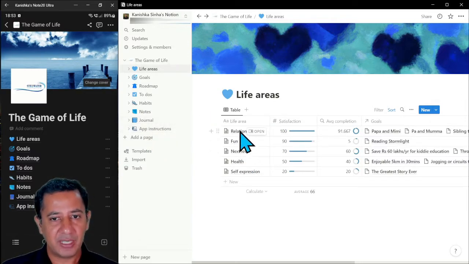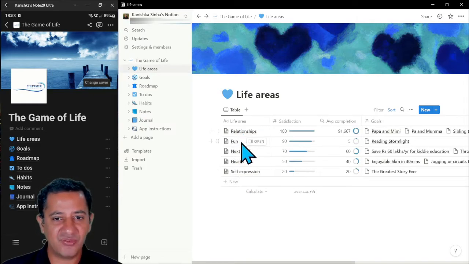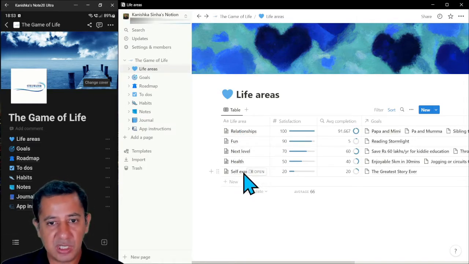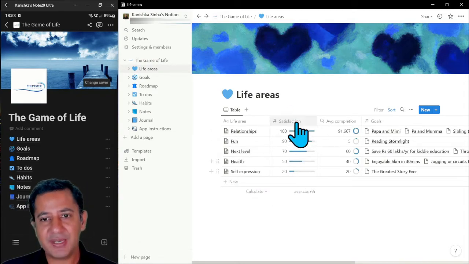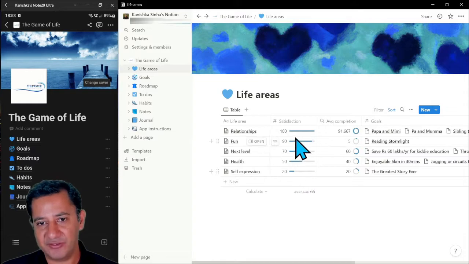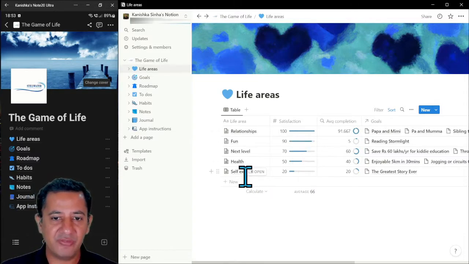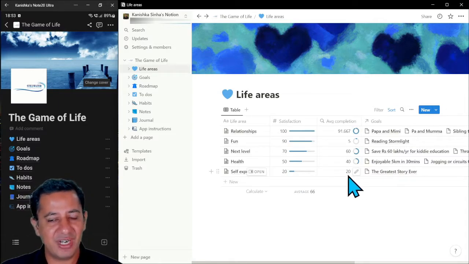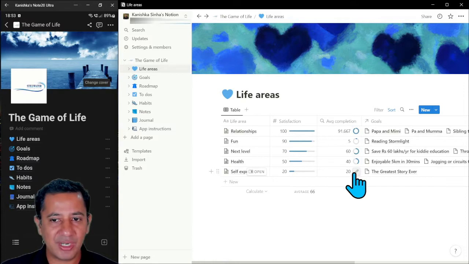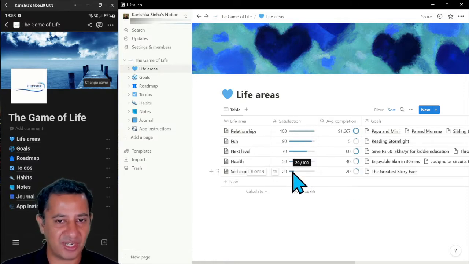along with some other videos on how to use Notion, right? So here are different areas of my life: health, relationships, fun, work, self-expression, etc. And the second column is my satisfaction with those areas of my life. So very happy with the way my relationships are just now, but not so happy with self-expression. I'm writing a book just now called The Greatest Story Ever, and I haven't really moved on that. So I'm at 20% completion, 20% satisfaction on that.